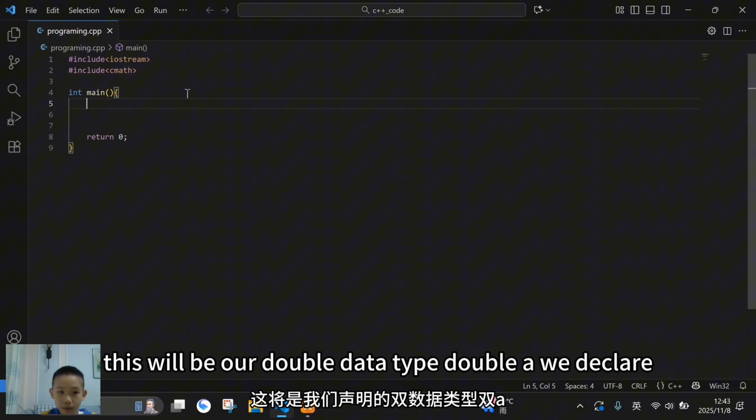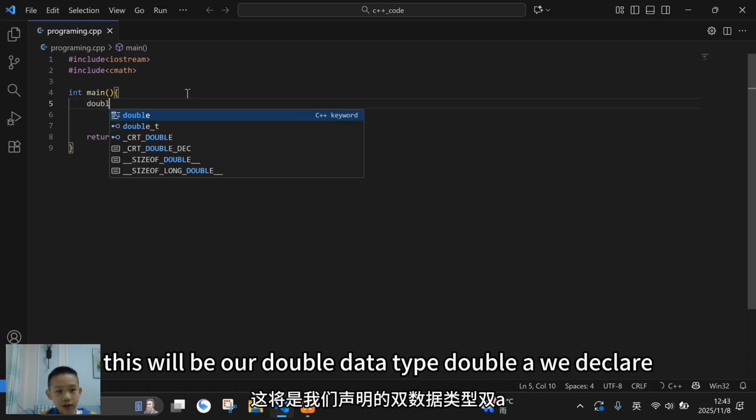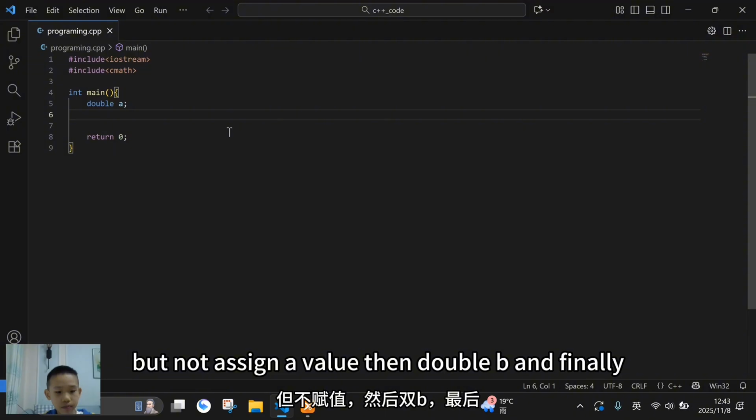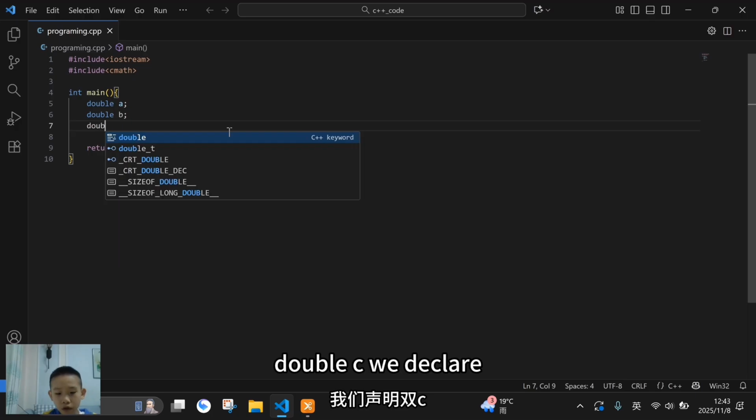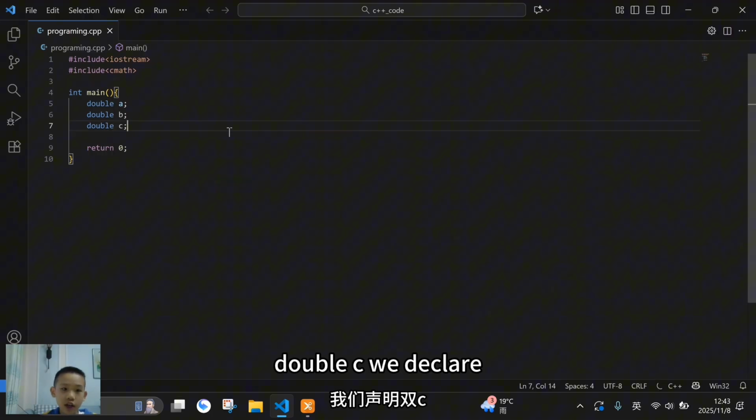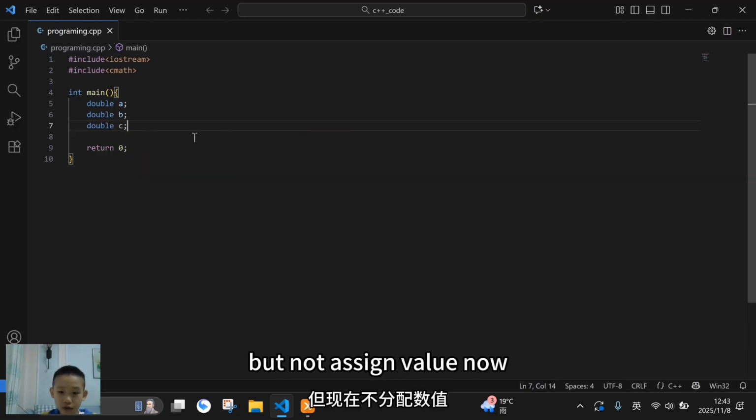Let's declare our variables. This will be of the double data type, double a. We declare but not assign a value. Then double b. And finally double c. We declare but not assign a value.